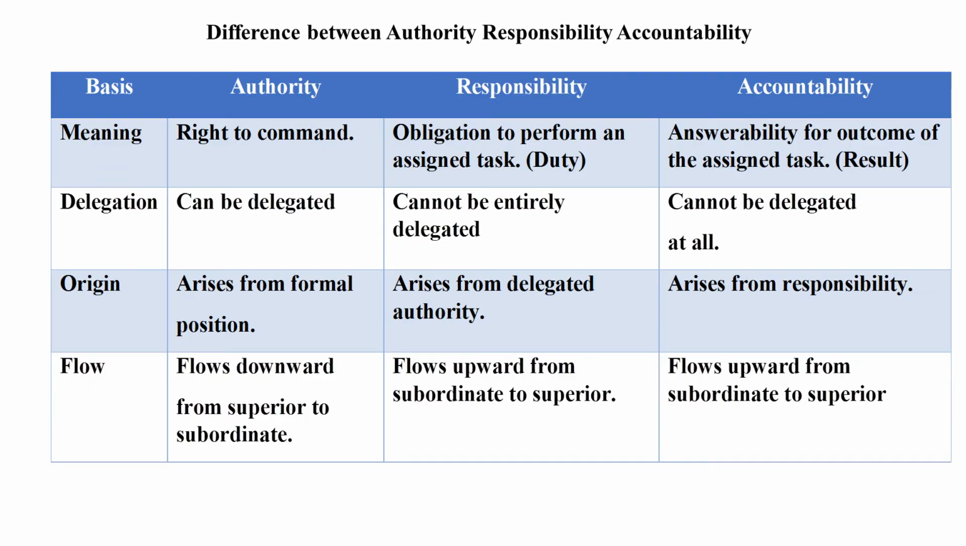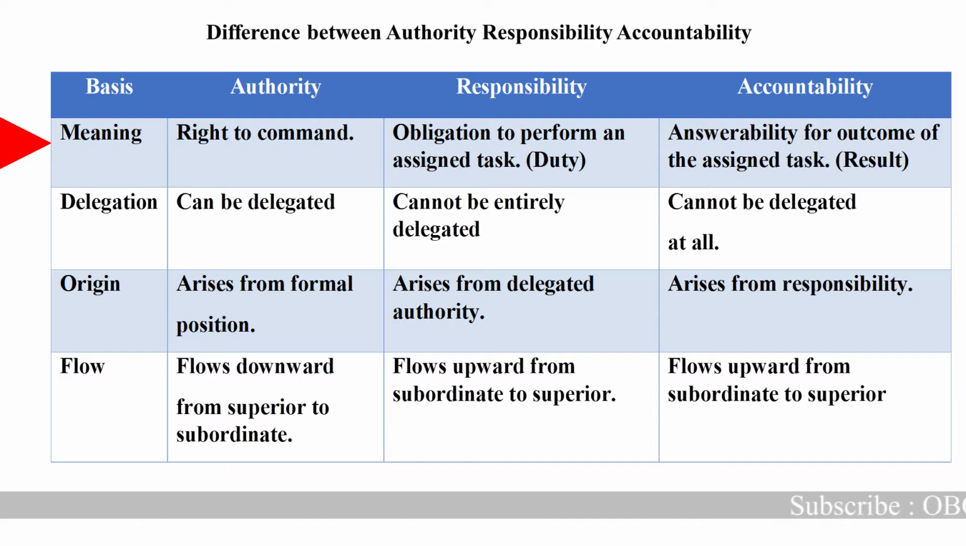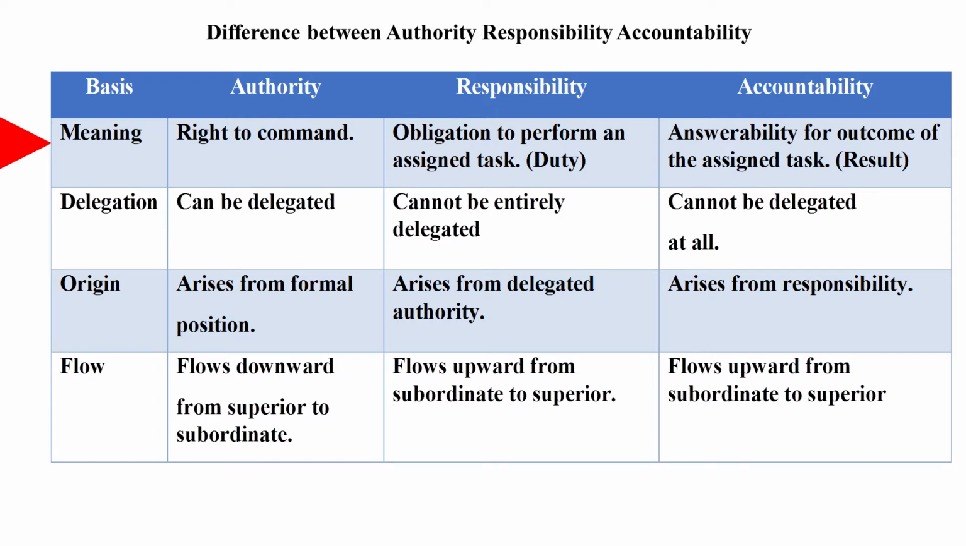As usual, we are dividing it based on the basis. So the first one is meaning of authority. Authority means right to command. Then what is responsibility? Responsibility is nothing but obligation to perform an assigned task. Obligation is nothing but duty. So duty to perform an assigned task, they must obey the duty like that.